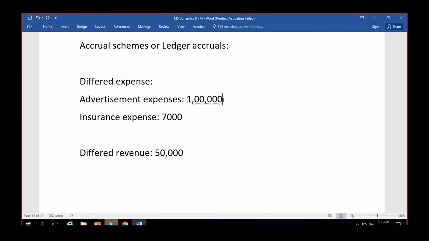If at any time in this 1 year you're not satisfied with the service provided by that particular television channel, you can revoke your contract and get back whatever amount you have paid. So that is why we will not recognize deferred expense as a total expense at a time. So the 1 lakh that we pay at a time will not be recognized at a time. Since the obligation is for 12 months, each month we will recognize the amount at the end of the month or at the starting of the month, according to your wish. So this 1 lakh will be divided into 12 parts, and each month we will recognize one part out of those 12 parts as a completed expense, or the obligation is met, right?